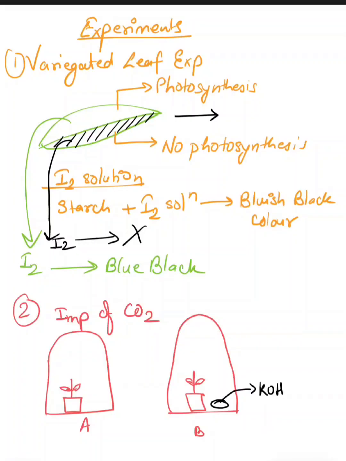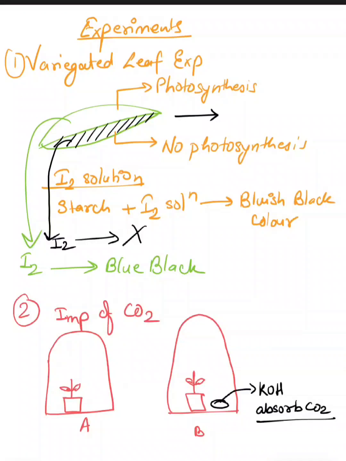Now what will this KOH do? It will absorb all the carbon dioxide present in the atmosphere surrounding the plant. So whatever carbon dioxide is present inside the bell jar will be absorbed by the KOH, so the plant will not get carbon dioxide for its photosynthesis.